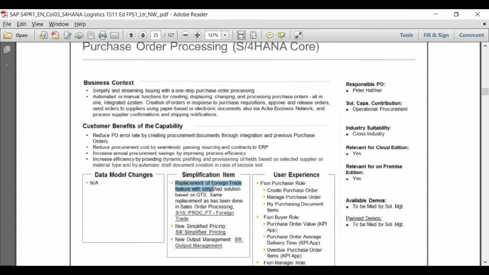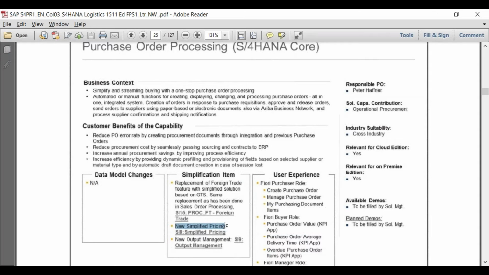Replacement of foreign trade features, which we discussed. Foreign trade functionality is not available and GTS is the only solution. The same replacement has been done in sales order processing also. So foreign trade functionality is not only stopped from a procurement point of view, but also from the sales point of view.